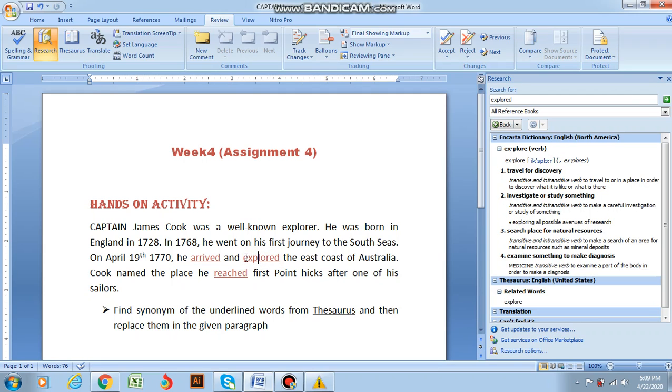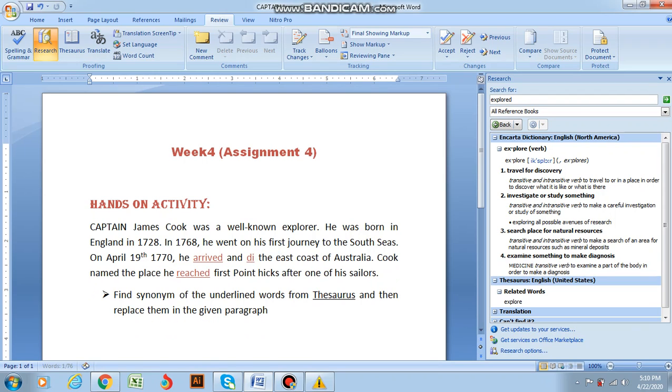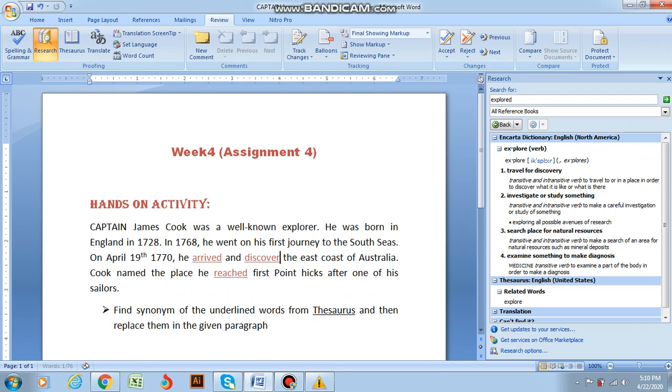My MS Word is quite outdated, so it is not able to find the words. If you have the updated version of MS Word, you may not find these particular things in your laptop. So I'm going to use the word discovered. He arrived and discovered the east coast of Australia.